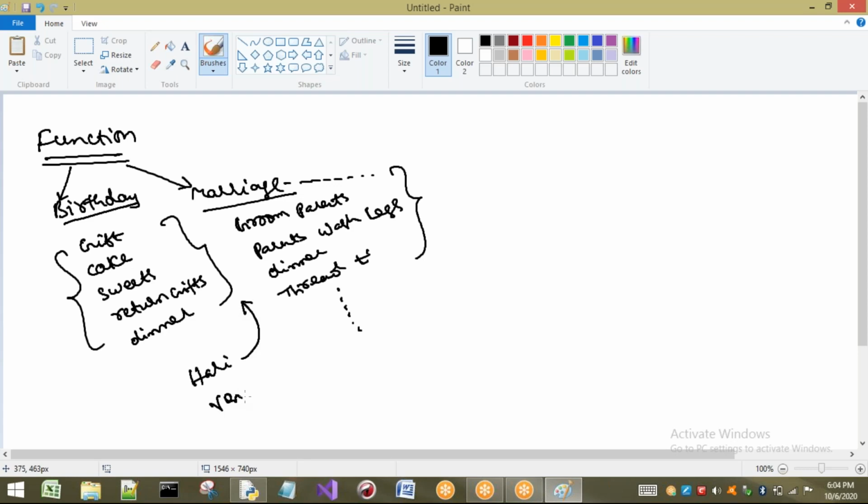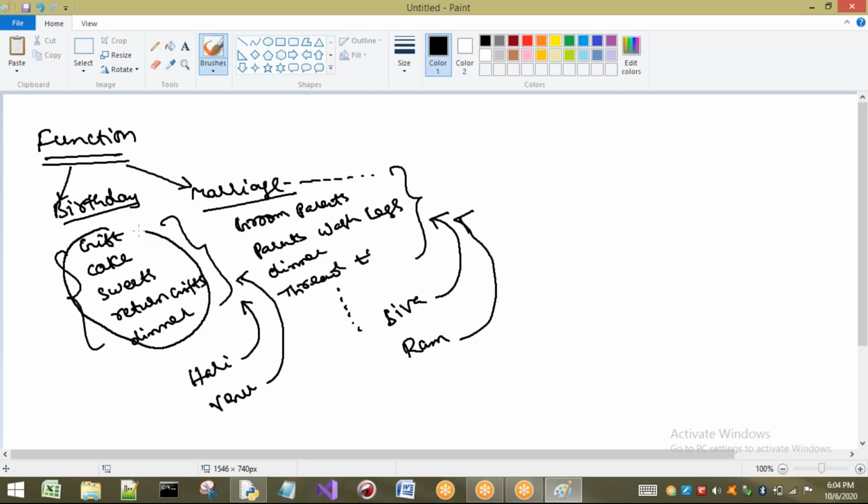And next, Venu wants to celebrate his birthday. In the same way, he has to follow the same steps. In the same way, Shiva is going to a marriage, for example. He has to follow these steps. In the same way, Ram is going to marry, for example. He has to follow the same steps. That means once the body is defined for a birthday, everyone is going to follow the same steps. In the same way, if marriage is defined once, if anybody wants to execute the marriage, they have to follow the same steps.